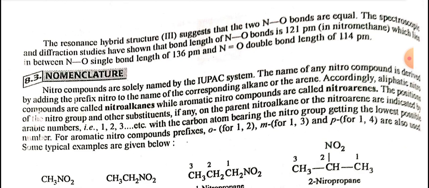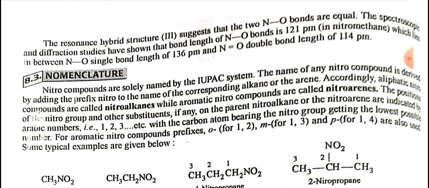The resonance hybrid structure suggests that the two N-O bonds are equal. The spectroscopic and diffraction studies have shown that the bond length of N-O bonds is 121 picometer in nitromethane, which lies in between the N-O single bond length of 136 picometer and the N=O double bond length of 114 picometer.